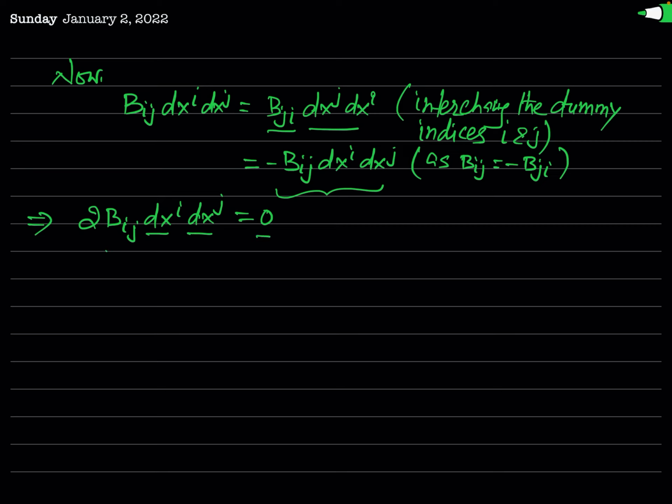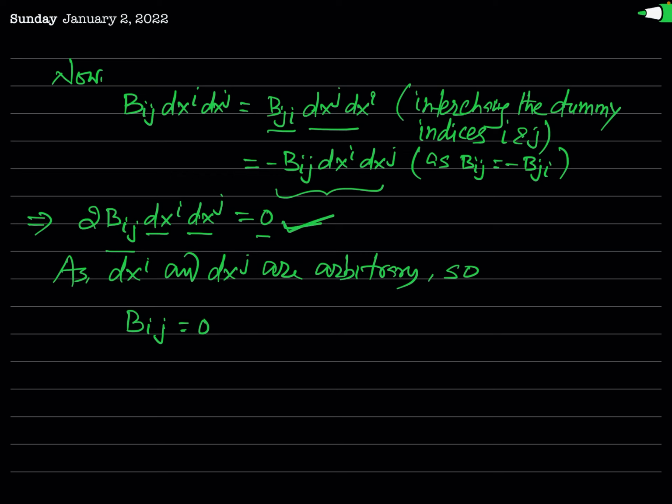So definitely Bij must be equal to 0 for the validity of this result. This result will hold only when Bij is equal to 0.